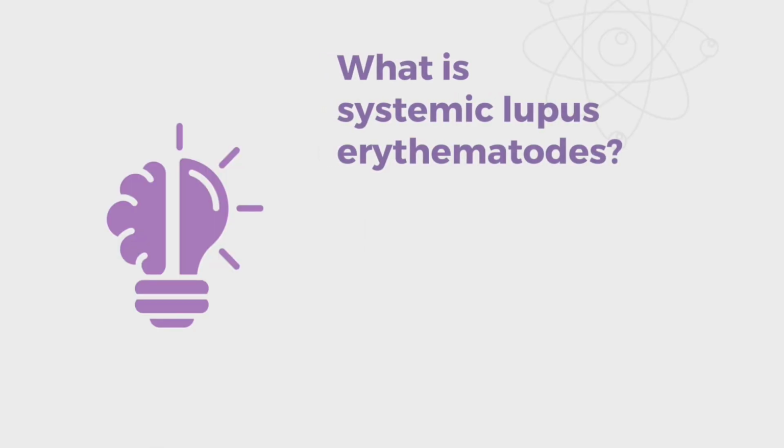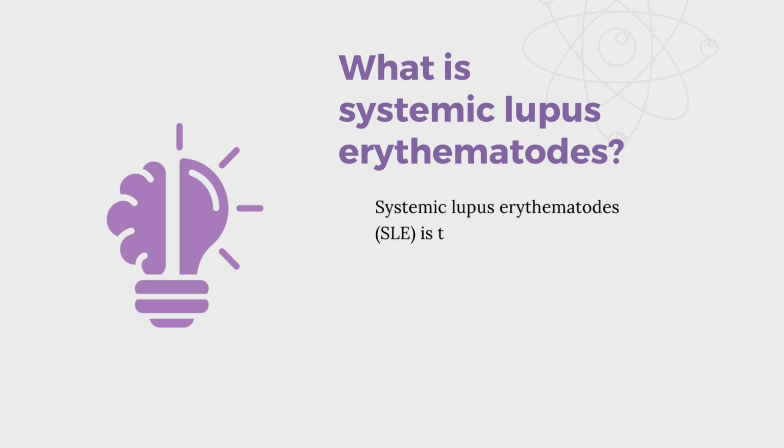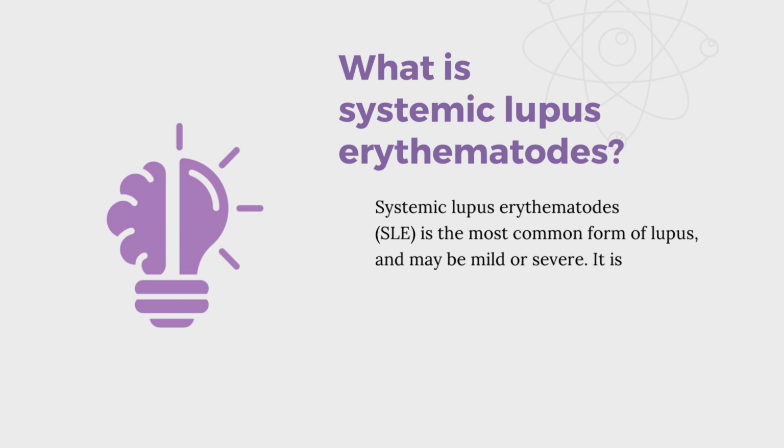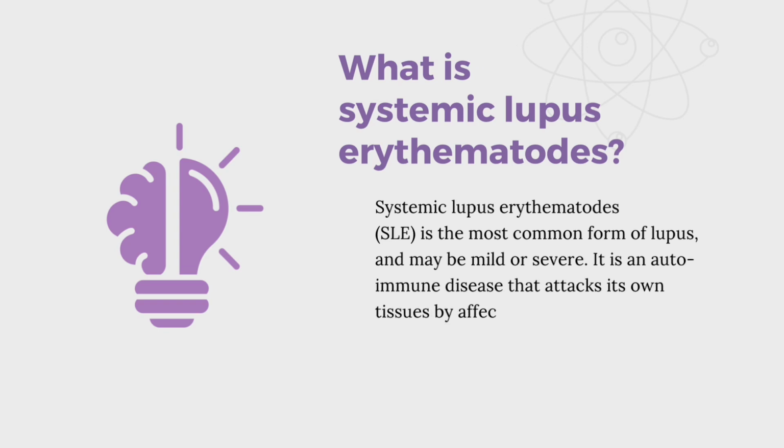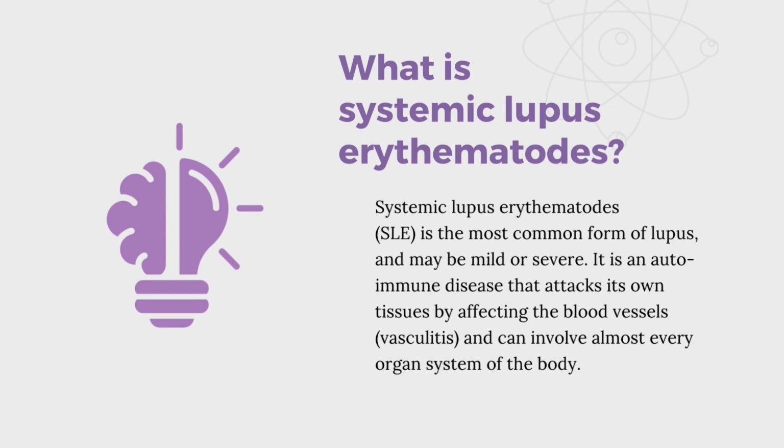What is systemic lupus erythematosus? Systemic lupus erythematosus, SLE, is the most common form of lupus and may be mild or severe. It is an autoimmune disease that attacks its own tissues by affecting the blood vessels, vasculitis, and can involve almost every organ system of the body.